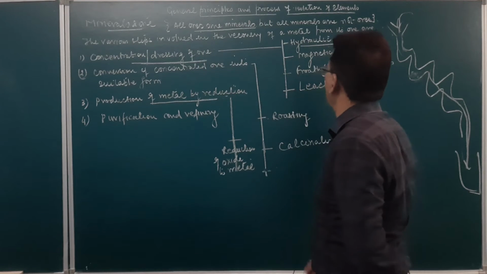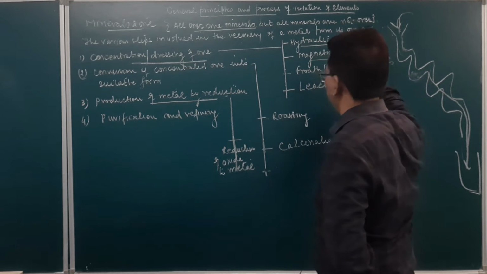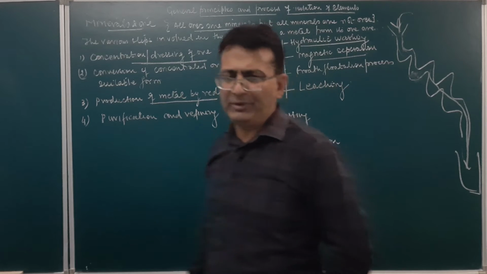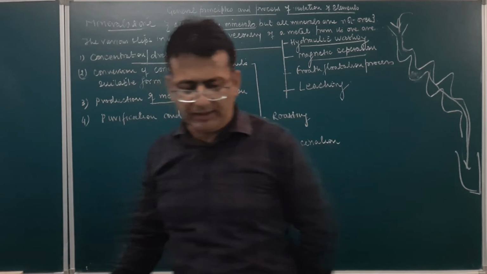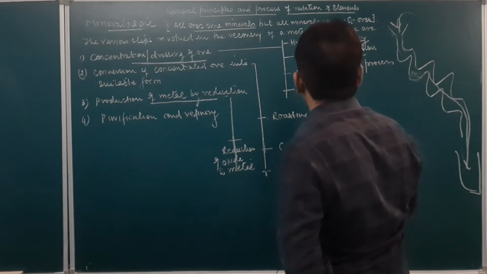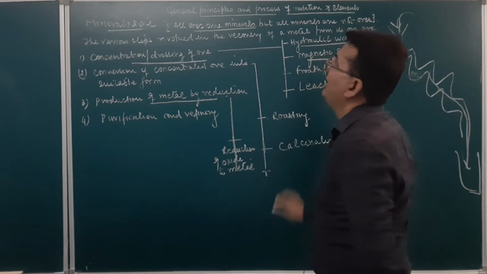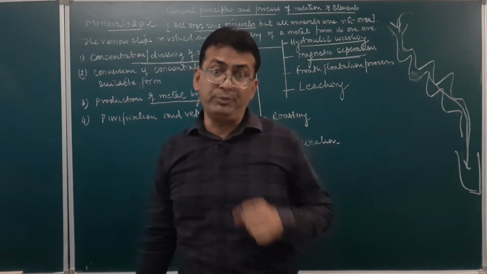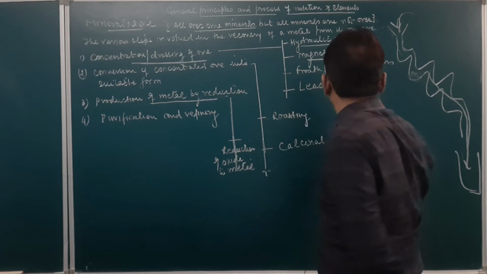The second way of concentration of ore is by magnetic separation. Now students, when the separation is to be done by using a magnet, how is it done? It is done basically in those ores in which iron is one of the impurities present.